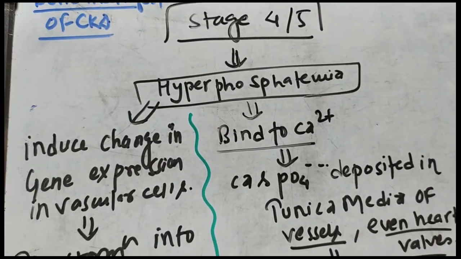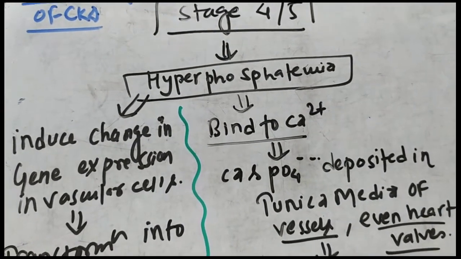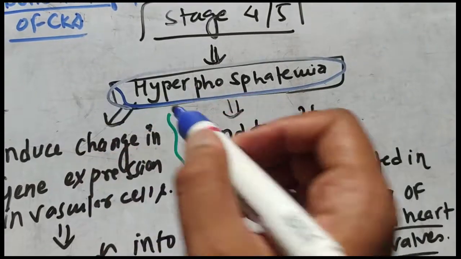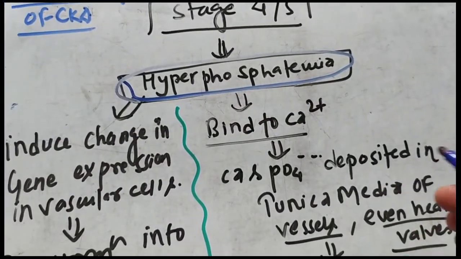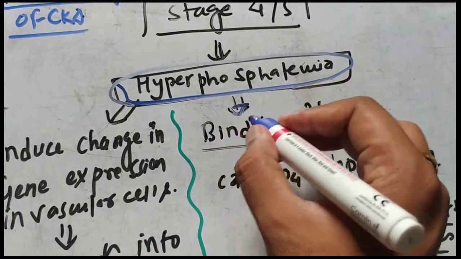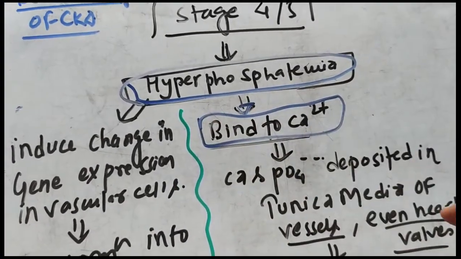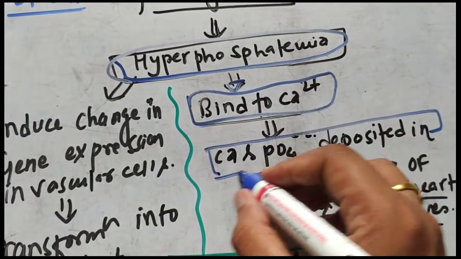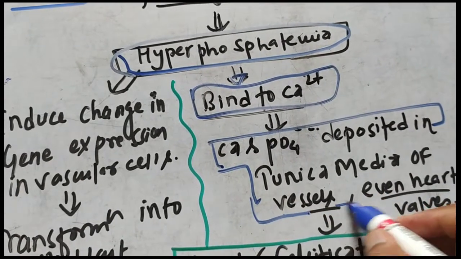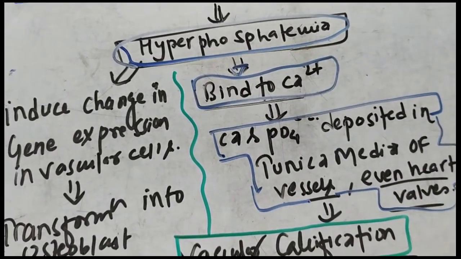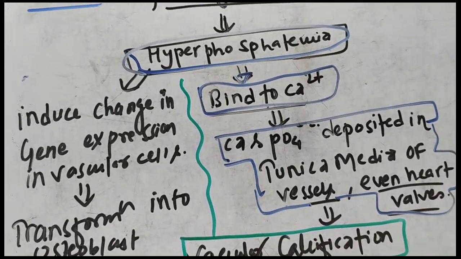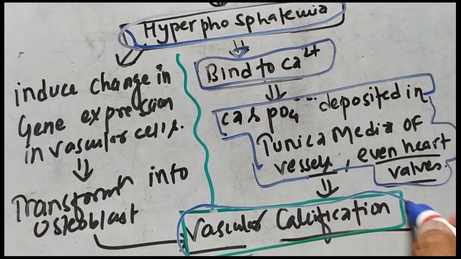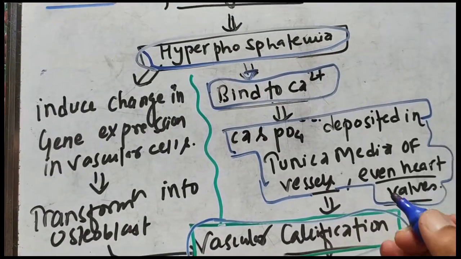In stages 4 and 5, we already saw that phosphate excretion was decreased, due to which there was an increased level of phosphate. The increased level of phosphate in the blood is known as hyperphosphatemia. The phosphate in the blood binds to calcium, and now the calcium and phosphate start to deposit in the tunica media of the blood vessels and also in the heart valves. Ultimately, this is known as vascular calcification.